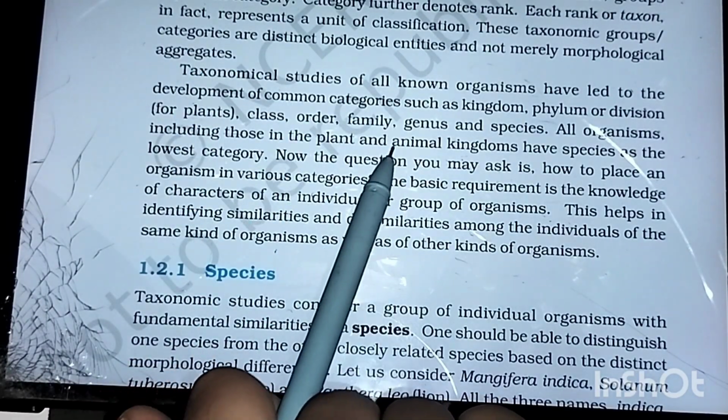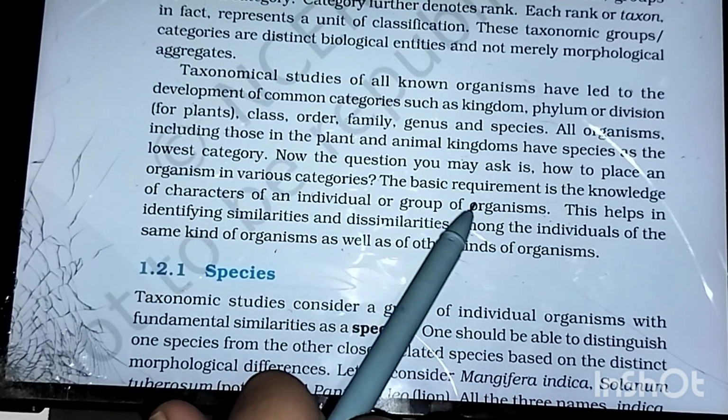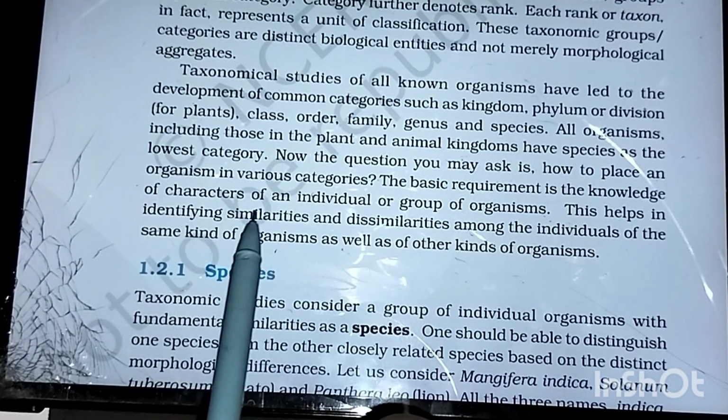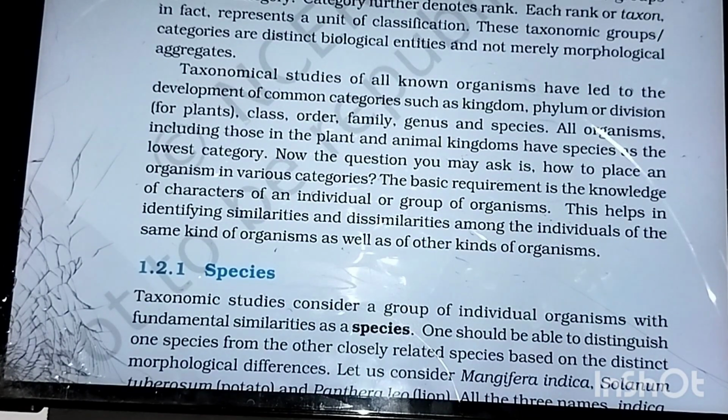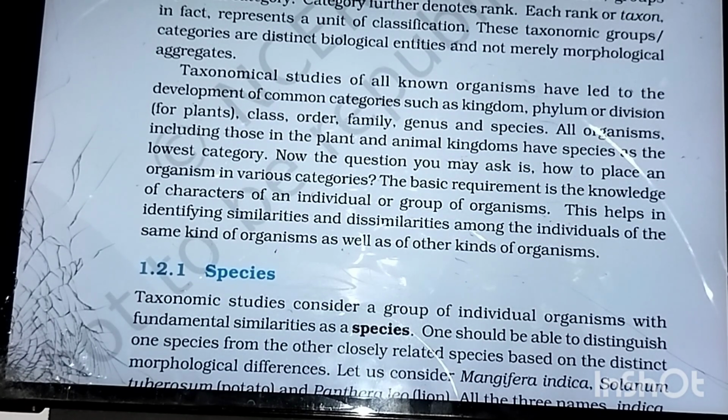Now the question you may ask is how to place an organism in various categories. The basic requirement is a knowledge of characters. See, now these are the units of classification: the species, the kingdom, class, order. But on what basis, how can you place this organism in each and every category? By knowing the characters of the organism. Are you getting the point here?